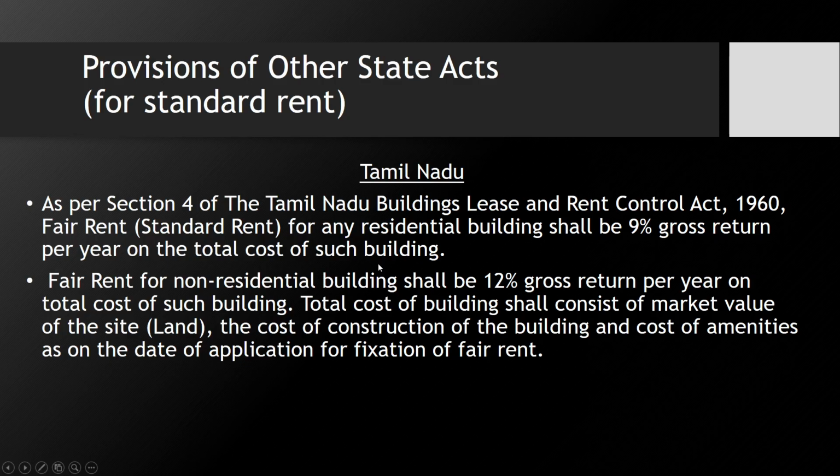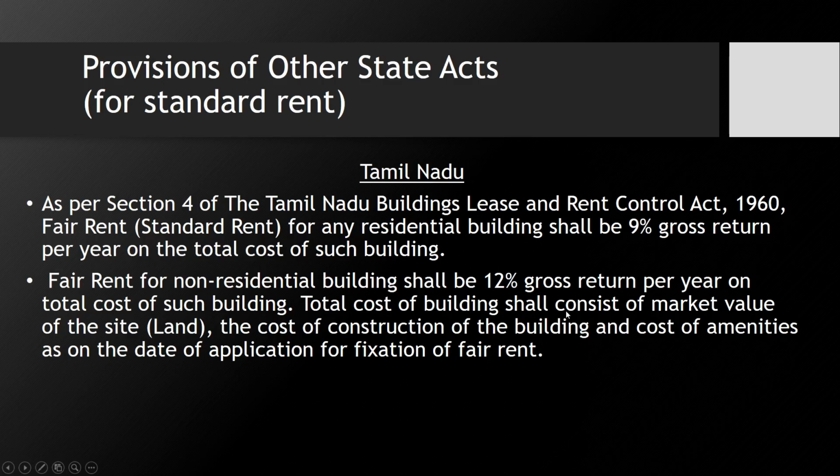So this is on the basis of cost of the building, and you cannot charge beyond 9%. This is fixed by the Tamil Nadu state government. Fair rent on non-residential buildings shall be 12%. So for commercial properties it is 12%, for residential it is 9%. Gross return per year on total cost of such building.